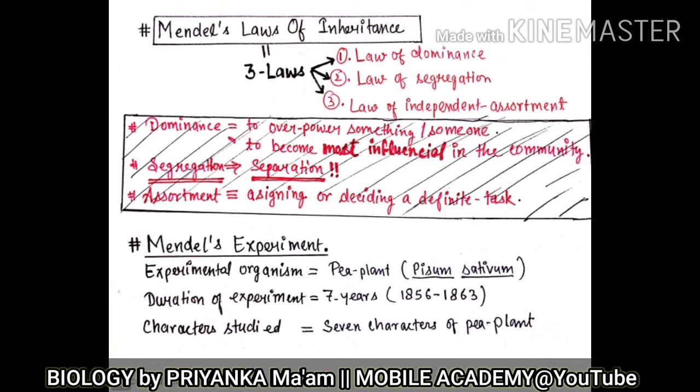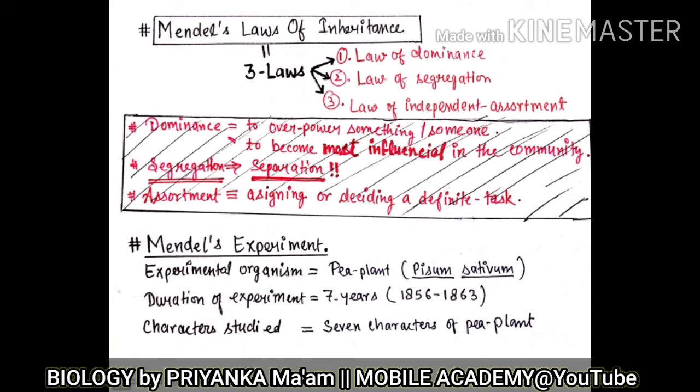Then only you can say that yes, from my experiment I derived this conclusion, and this conclusion is a law. So the same thing Mendel did. Mendel did an experiment, and based on his outcomes, based on his results, he gave the three laws.